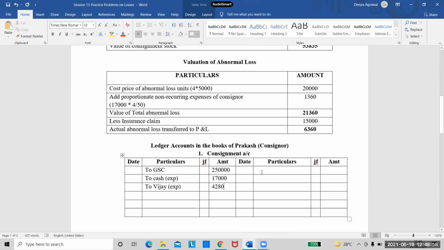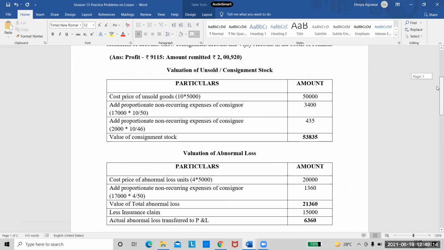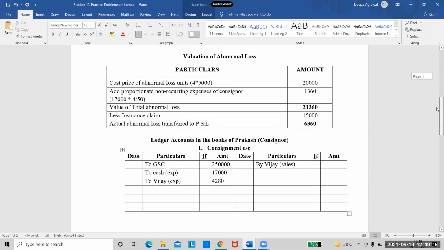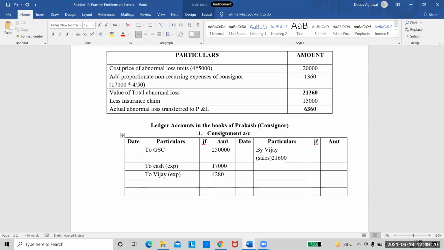Next, I need to take the sales made by consignee. So once again, by Vijay in brackets sales, and see the amount of sales given in the question. 36 cases were sold for 6,000 each. That is 2,16,000. And his commission is 5%.